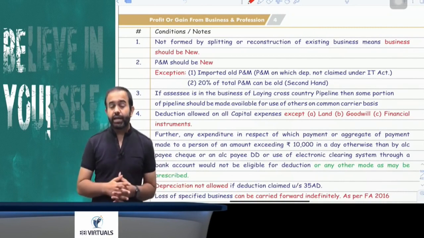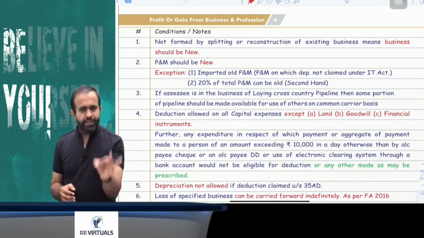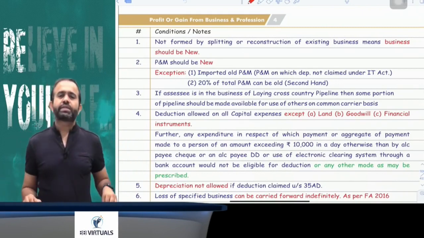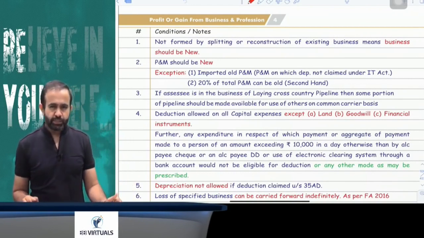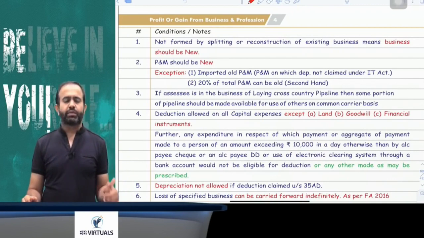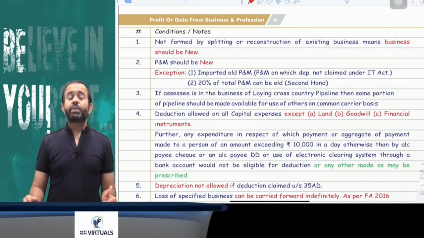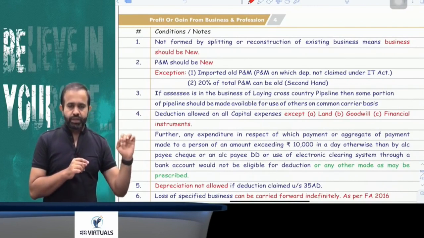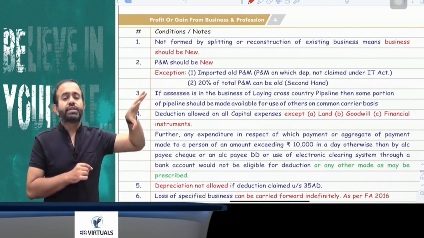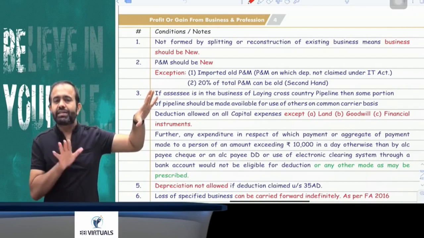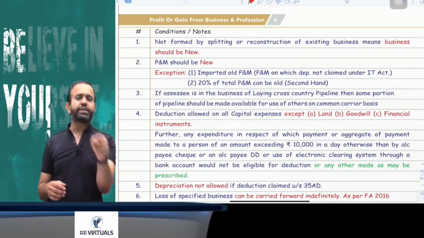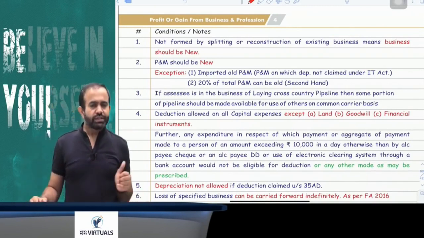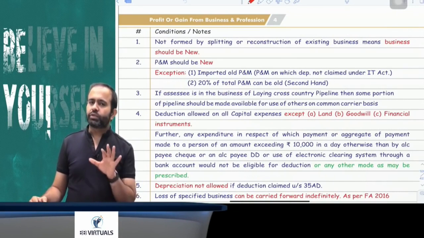Next, in this business, whatever plant and machinery you use should be new. Means new plant and machinery is required, but 20% can be second hand. Suppose a hospital acquires plant and machinery of 100 crore, out of that 20 crore can be second hand. And second point, if any plant and machinery is acquired from outside India, means imported, on which deduction or depreciation was not claimed under the Income Tax Act 1961, even though it is second hand plant and machinery, it will be treated as new only for the purpose of this section.